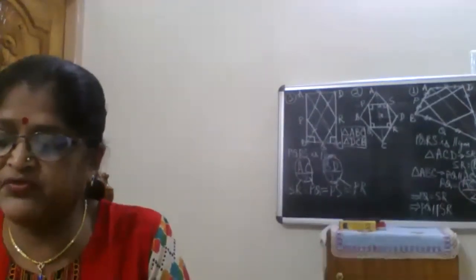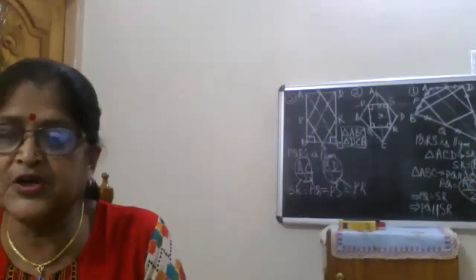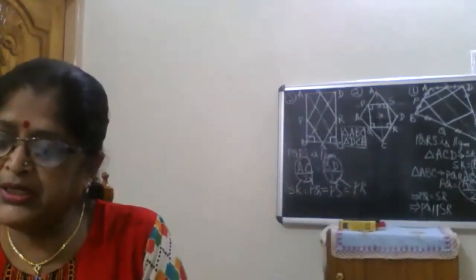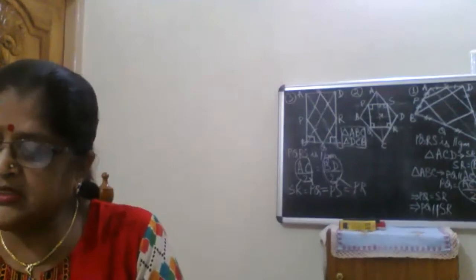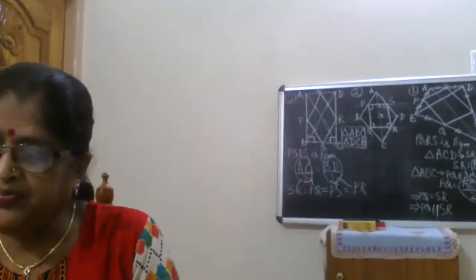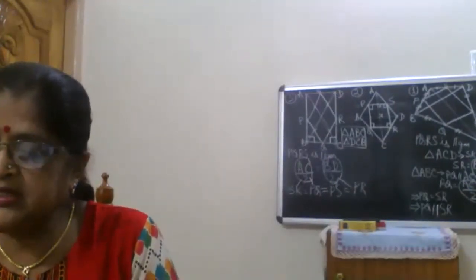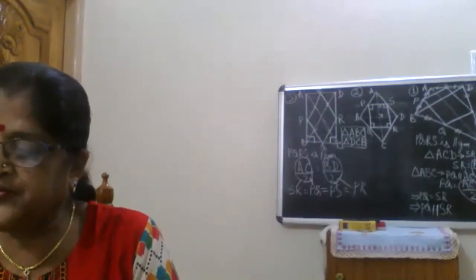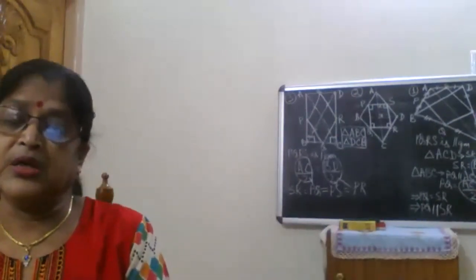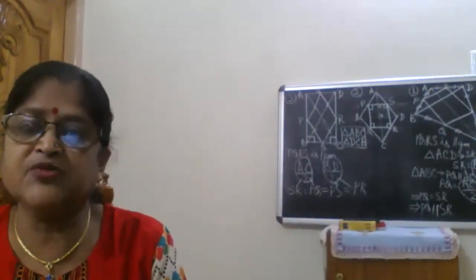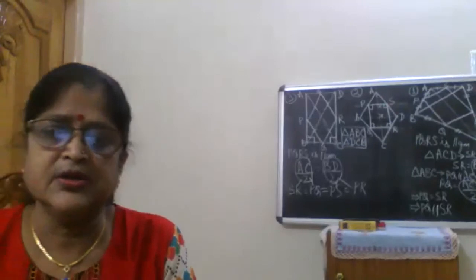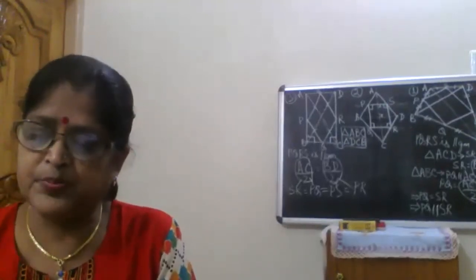ABCD is a trapezium in which AB parallel to DC. Refer to the book figure given to you. BD is a diagonal and E is the midpoint of AD. A line is drawn through E parallel to AB intersecting BC at F. Show that F is the midpoint of BC. I will expect the steps of movement forward from you. A little fast, children. Give me the clues. How can I prove it?